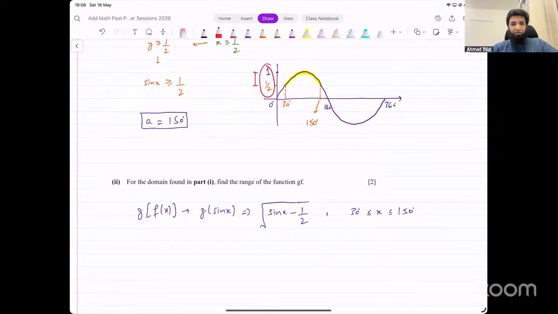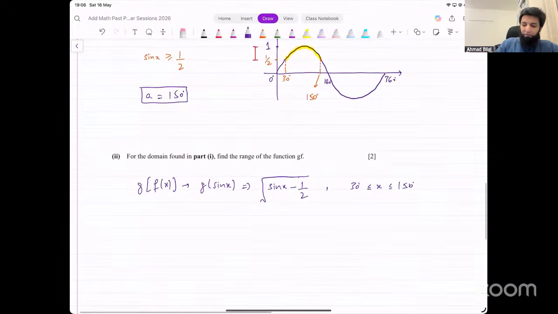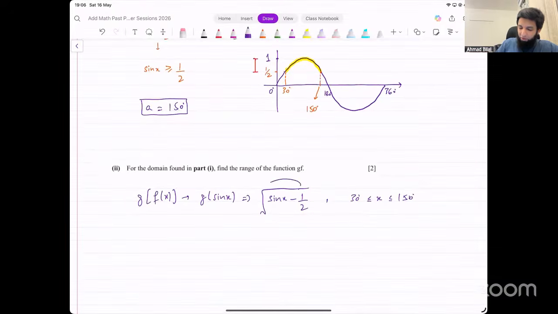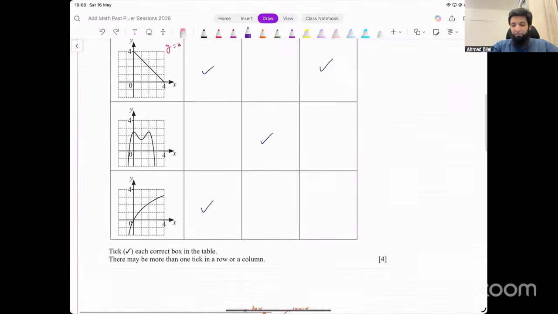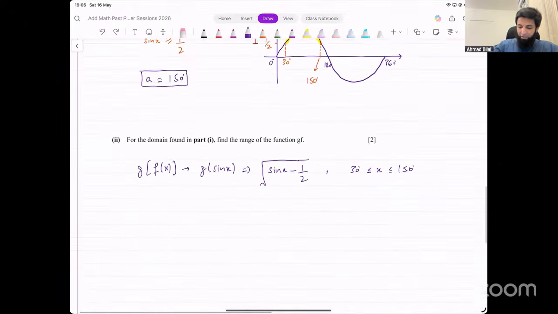Sine x had a value between 1 over 2 and 1. Okay? So all we have to do is see what this function gives us when sine x is equal to 1 over 2 and what this function gives us when sine x is equal to 1. That will give us the two extreme values of this function.